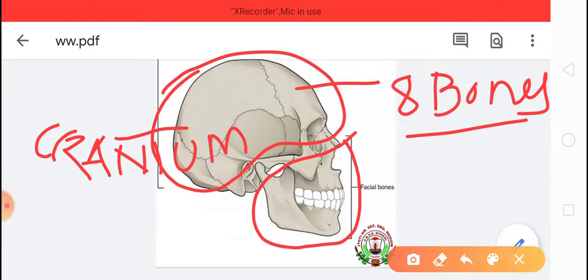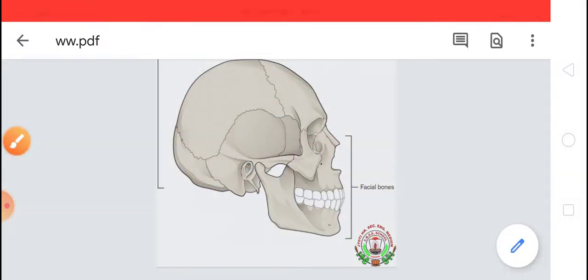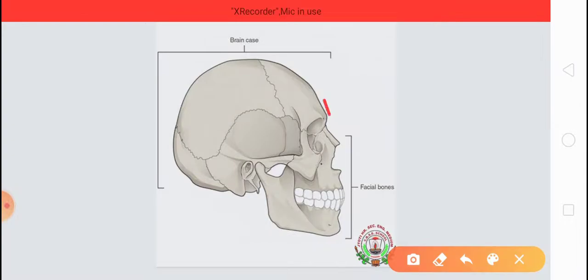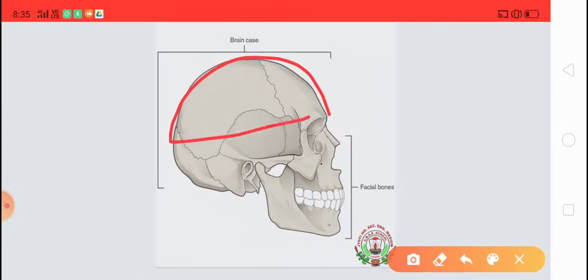The brain is present here, and the cranium forms a helmet-like protection for the brain. You can see in the picture, the cranium forms a helmet-like structure, and it protects our delicate brain.